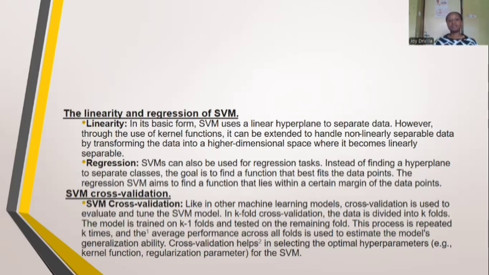We have the SVM cross-validation, which is used to evaluate and tune the SVM model. An example is k-fold, where the data is divided into k folds, and the model is trained on k-1 folds and tested on the remaining fold. Then the process is repeated until the average performance across the folds is estimated.